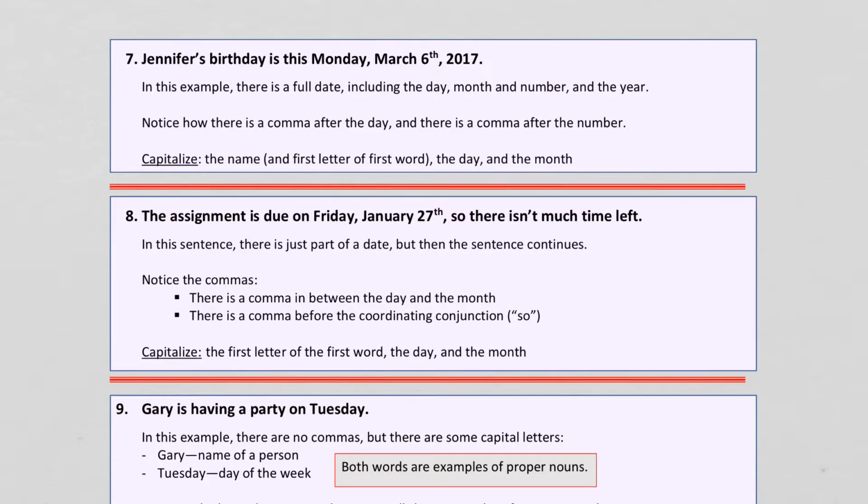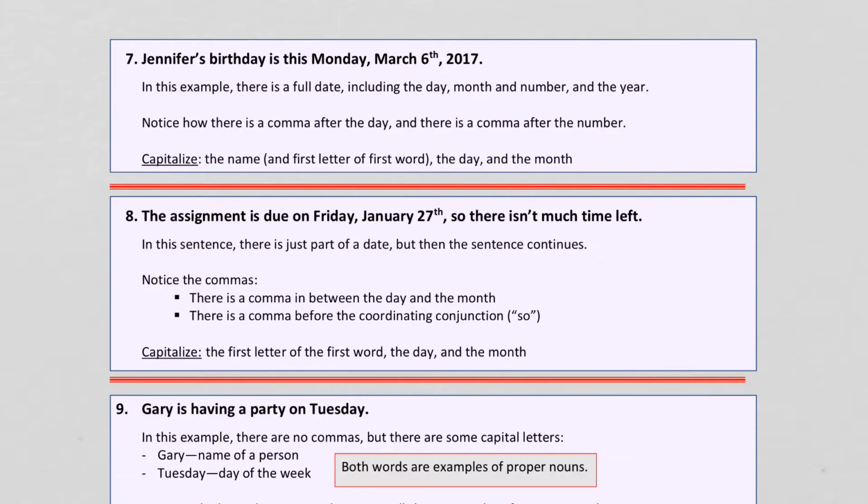Sentence 7. Jennifer's birthday is this Monday, March 6th, 2017. So you notice we have a full date that includes the day, month and number, and the year.